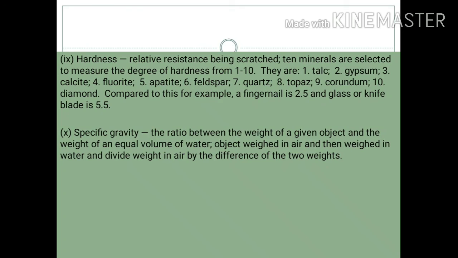Now the last physical characteristic is specific gravity. We can calculate the specific gravity as the ratio between the weight of a given object and the weight of an equal volume of water, or the object is weighed in air and then weighed in water, and the weight in air is divided by the difference of the two weights. So this is how we can calculate the specific gravity of any object or material or mineral.